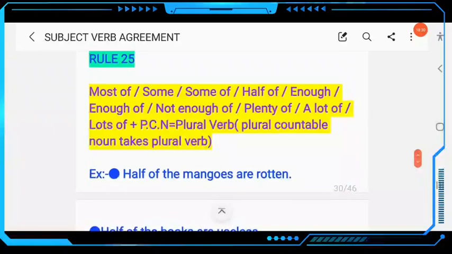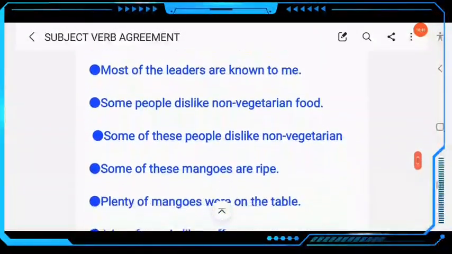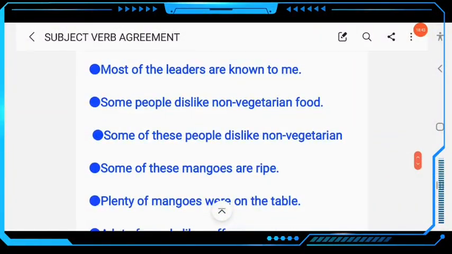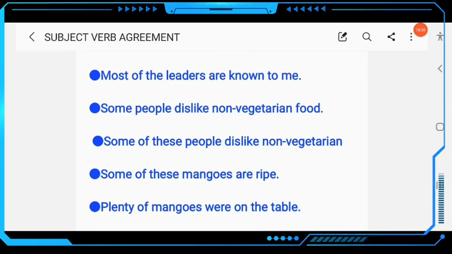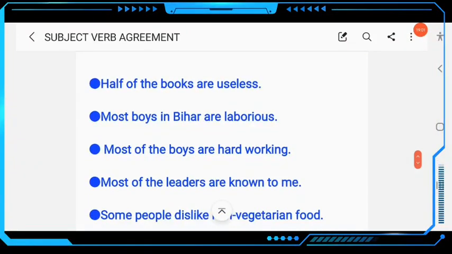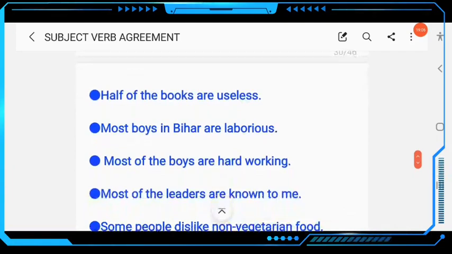Clear? You have to remember this rule: a plural countable noun takes a plural verb. Then next example, most of the leaders are known to me. Most of the leaders, similarly plural verb. Clear? Leaders, boys, books, mangoes, these are plural countable nouns.